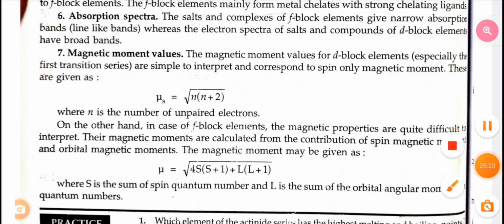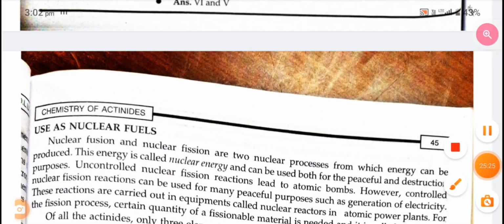Use as nuclear fuel. Nuclear fusion and nuclear fission are two nuclear processes from which energy can be produced.